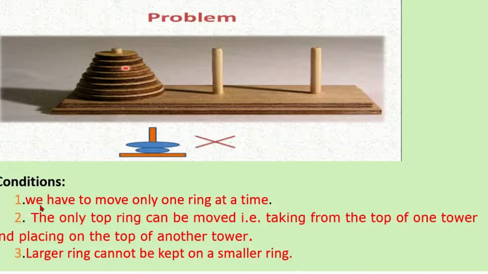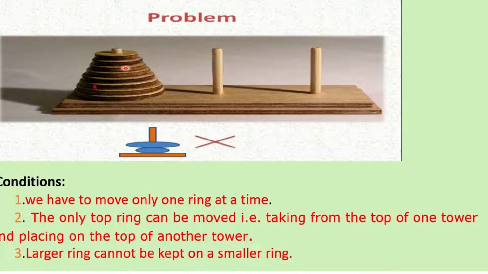The conditions are: we have to move only one ring at a time, and only the top ring can be moved, that is, taking from the top of one tower and placing on the top of another tower. A larger ring cannot be kept on a smaller ring. The third condition is this one. By these conditions, we have to move all the rings from tower A to tower C.